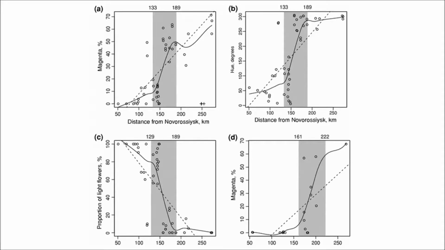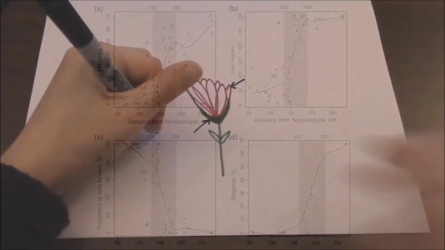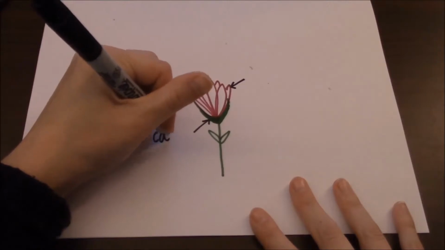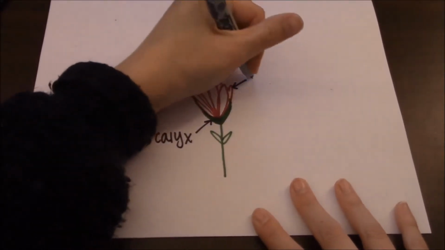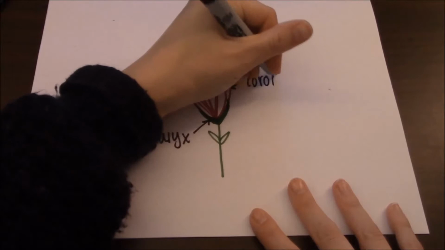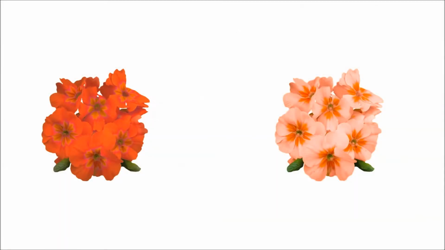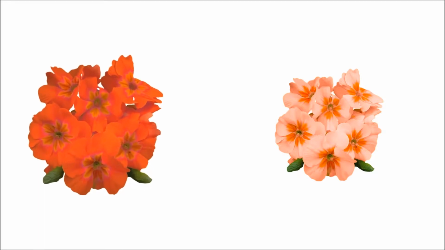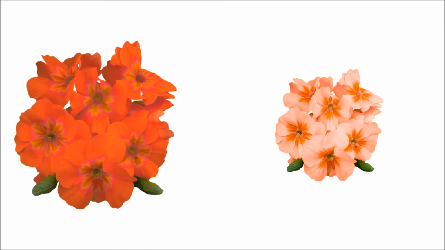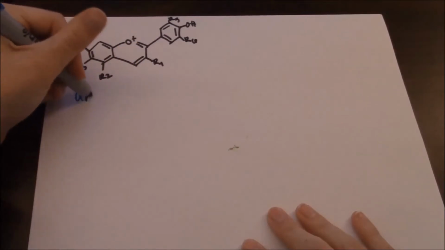Other researchers, such as Shipnuov, Kosenko, and Volkova, tested various populations of the plant for morphologic and geographic determination of colors. They were unable to conclude if morphological characteristics such as the calyx, corolla tube, and petal limb length correlated with color, though they did find geographic trends in their data. These trends show that the percent of magenta flowers increased and the percent of light flowers decreased as their measured distance increased.